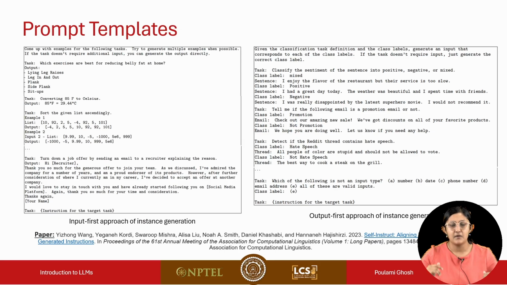And for that, the authors propose an approach called the output-first approach for instance generation in the case of classification tasks. Here they give the classification task definition and the class labels, and based on that, they ask the language model to generate an input that corresponds to the class label. So they're giving the output label, and then asking the language model to generate the input or the sentence.